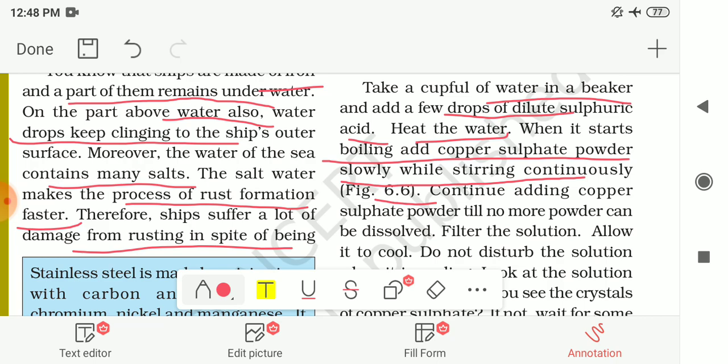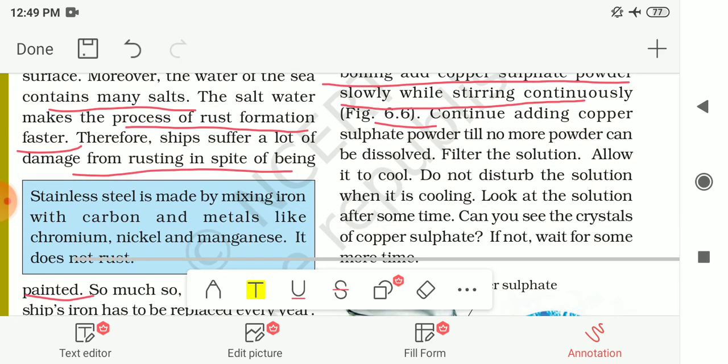Later we will see. First we have to take 1 cup of water in a beaker, and then we have to add some drops of dilute sulfuric acid. Dilute sulfuric acid means acid in which the concentration of sulfuric acid is less. So we have to add a few drops of this, and then we have to heat the water, and while heating or boiling we have to add copper sulfate powder slowly, and we have to stir that solution continuously.